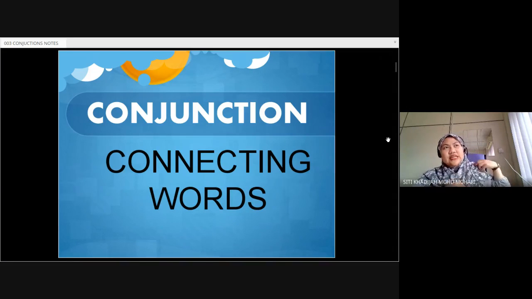Basically, conjunctions are connecting words. They are words that connect either two equal phrases, or two equal clauses, or two equal sentences, or they are connecting words that connect unequal levels, meaning that perhaps a negative and a positive word are connected together by conjunctions.